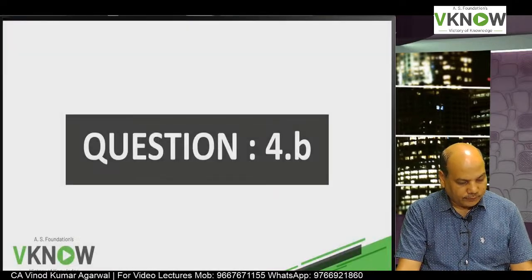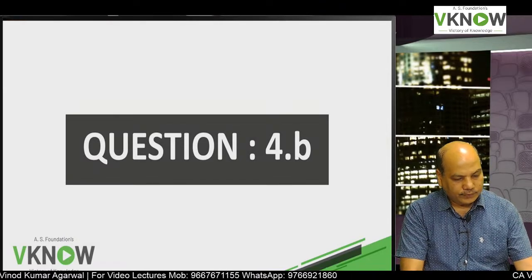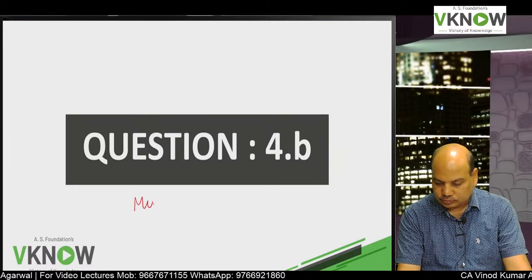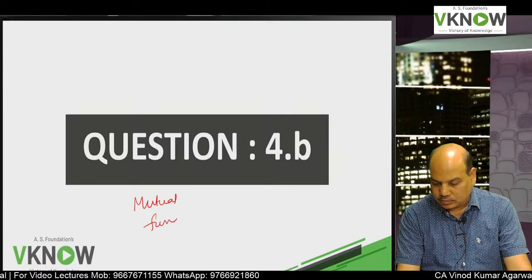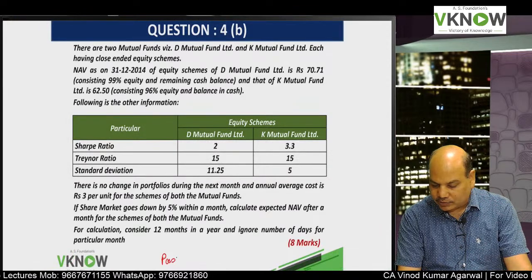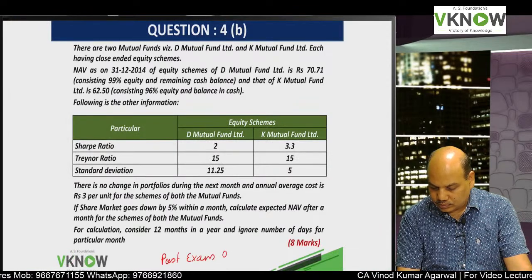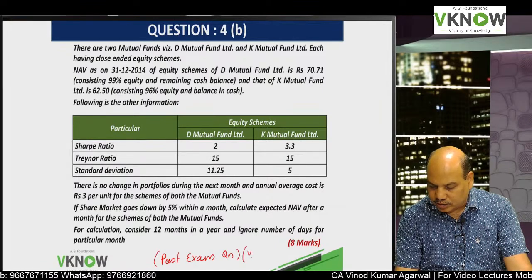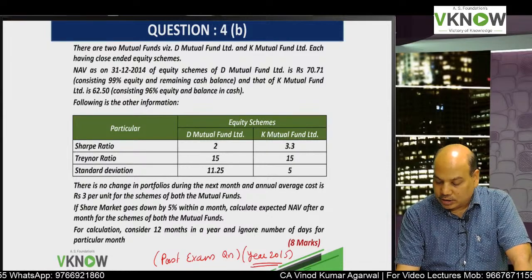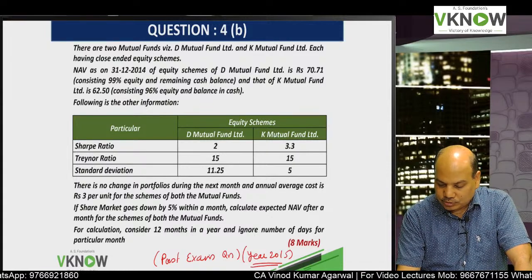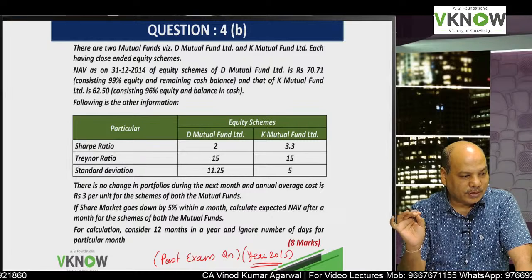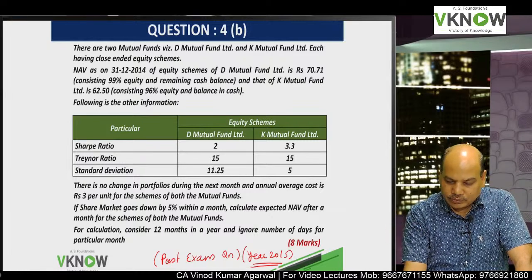Now we'll come to question number 4b. Question number 4b was on mutual fund. This is also a past exam question. Write down here: past exam question. I think somewhere in the year 2015 this question was asked, and now they are asking in the MTP also. A very easy question. Let us solve it together. Take out your notebook, keep the calculator ready and follow me.